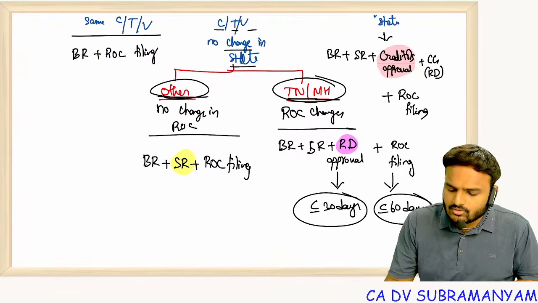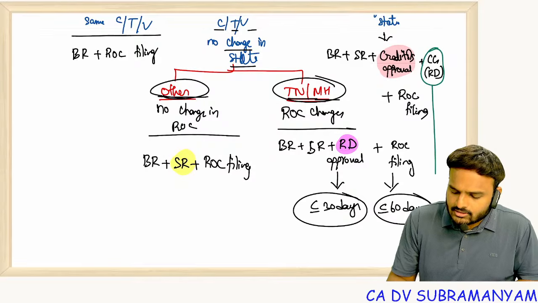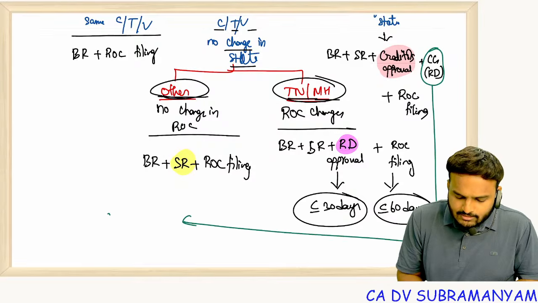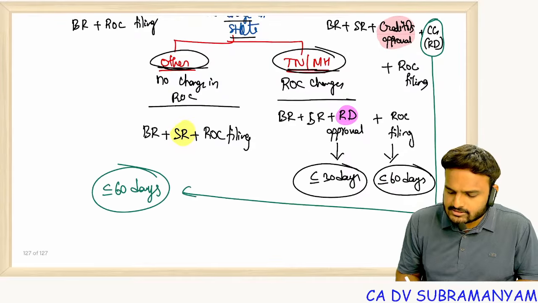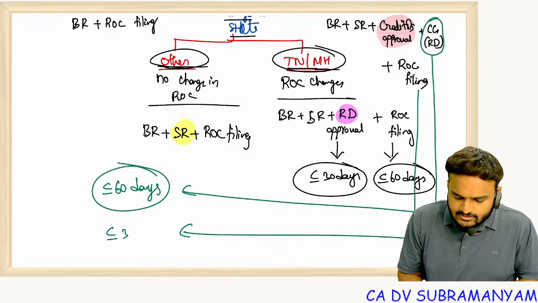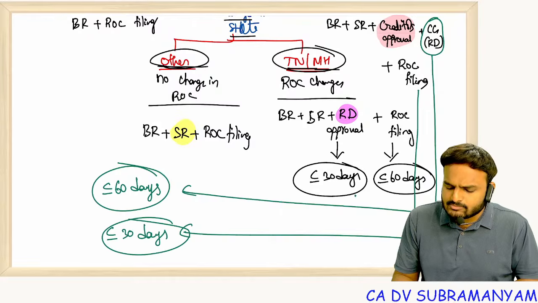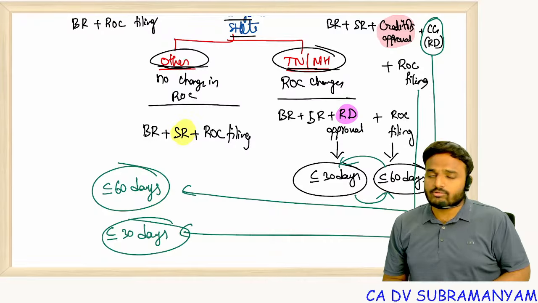And here, for CG approval, that is RD, will dispose of the application within 60 days of filing the application, and ROC filing should be done within 30 days of RD's order. Simply interchange the time limits, that's it. Case 4 will be done.